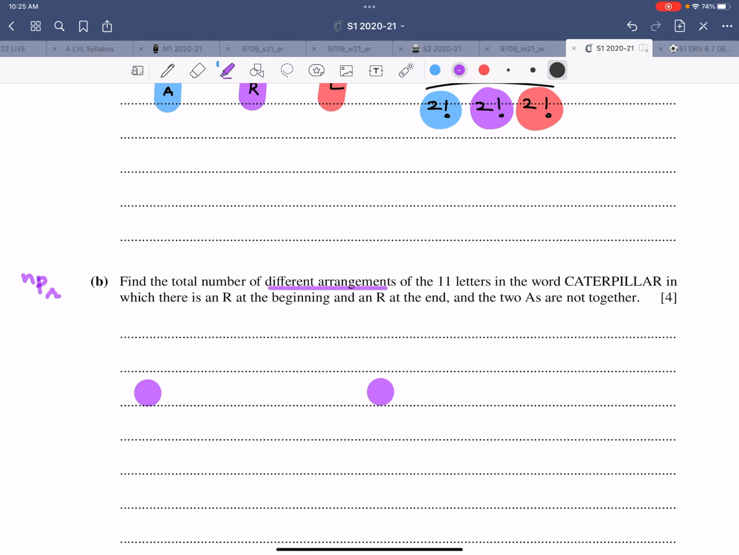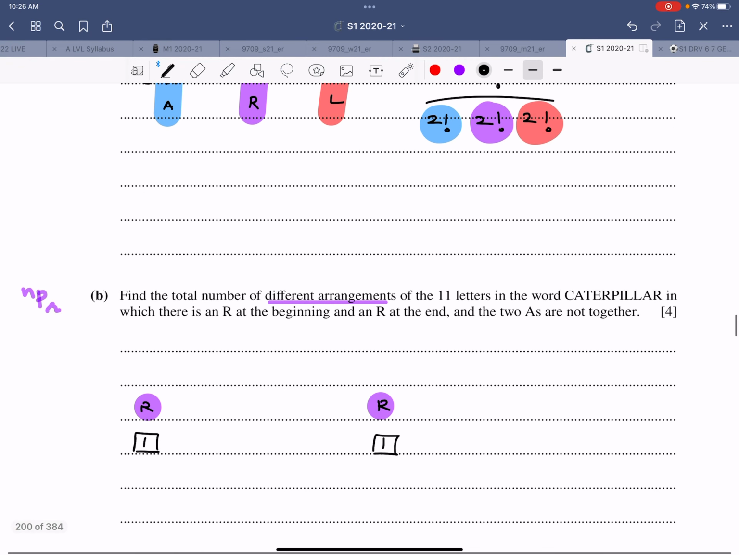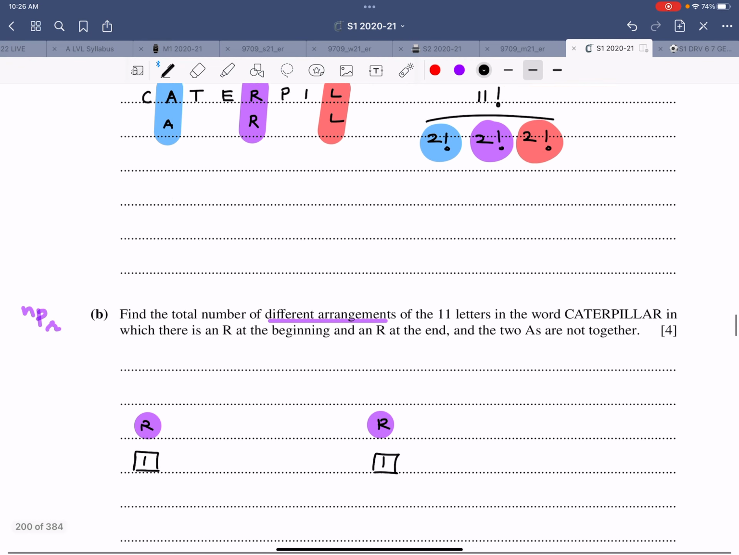This is 1, this is 1. If I want to draw a box, that would be better. So this is a box, one possibility. It's an identical alphabet, so it's not 2 P1, it's not 1 P1, it's just 1 1. And then how many alphabets are left? 9. And the two A's are not together.